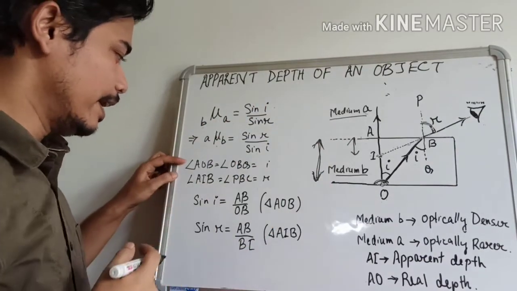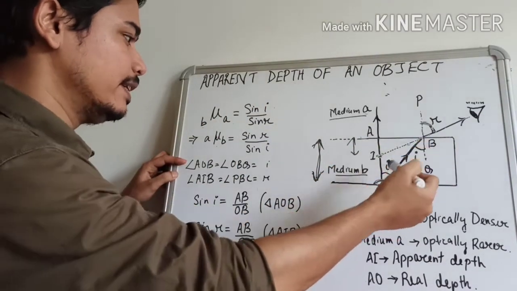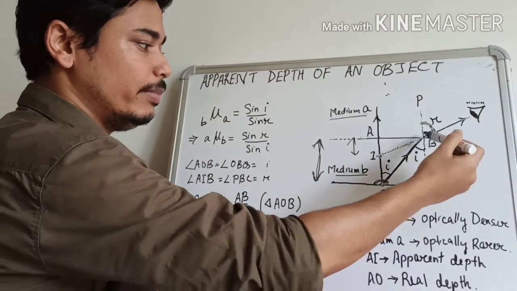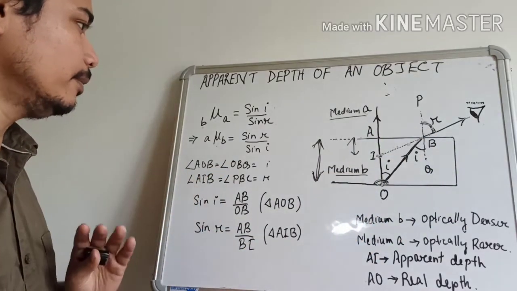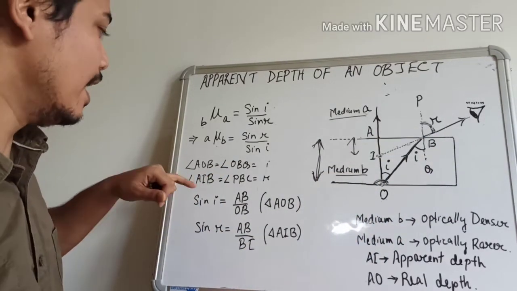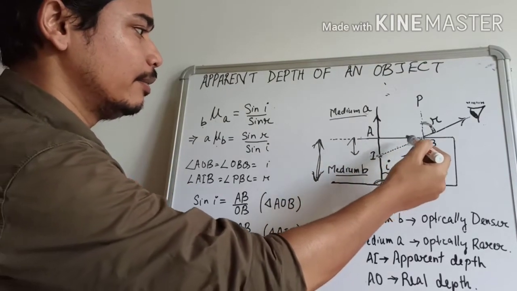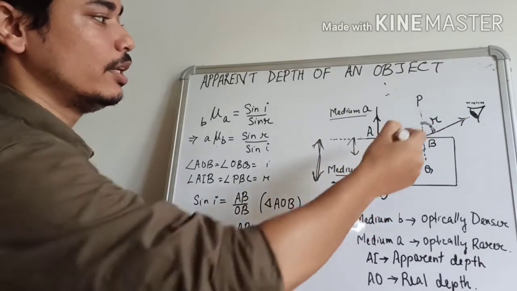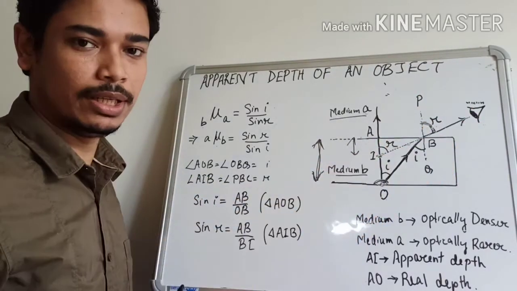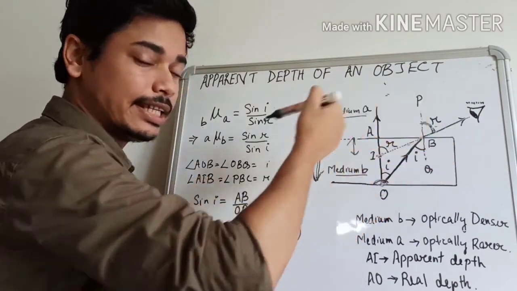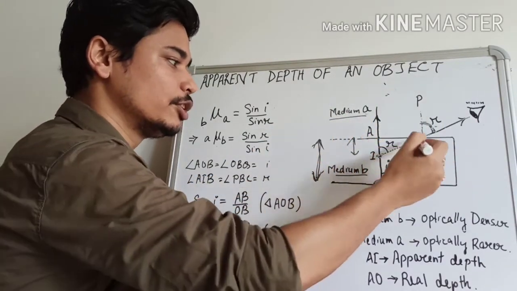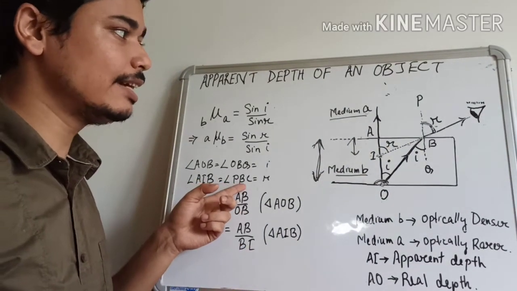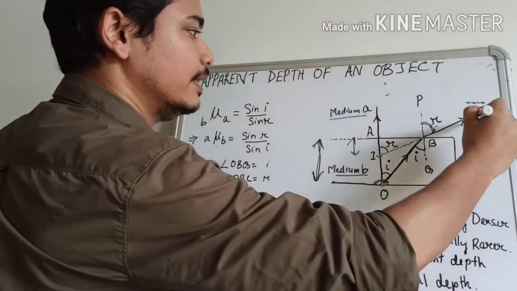In this diagram, angle AOB, this angle is I. Similarly, angle OBQ, this angle is also the incident angle I. Here angle AIB, this angle is the refracted angle because this is also the angle of refraction. So this angle and this angle will be equal. If this angle is the angle of refraction R, then this angle will also become the angle of refraction R. So I have written here angle AIB is equal to angle PBC, and that is equal to R. Here C is this point.